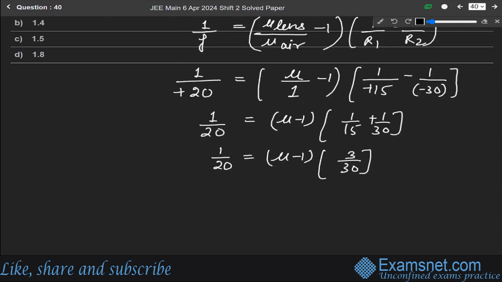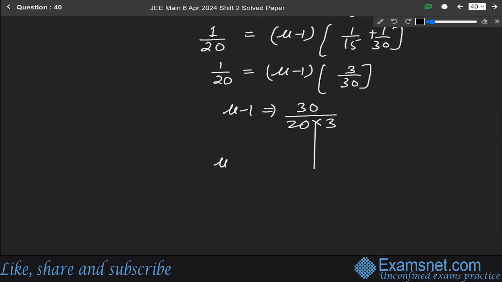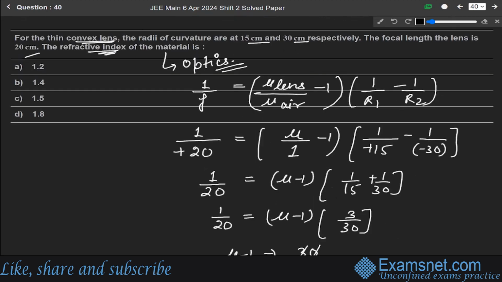So mu minus 1 will be equal to 30 over 20 into 3. So mu minus 1 will be equal to 1 by 2. Mu will be equal to 1 by 2 plus 1. So mu will be equal to 3 by 2, which means 1.5. So the refractive index is 1.5, which means option C is the correct answer.